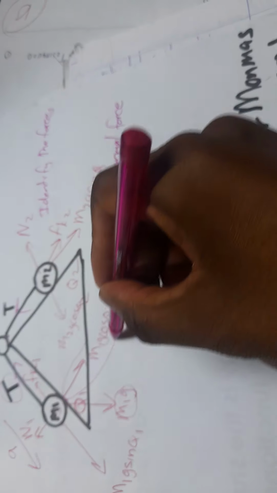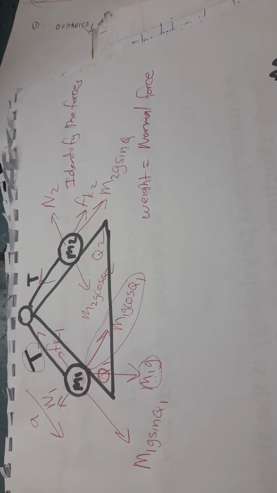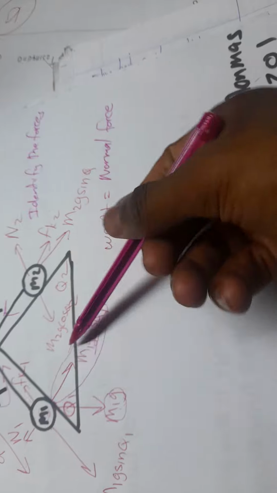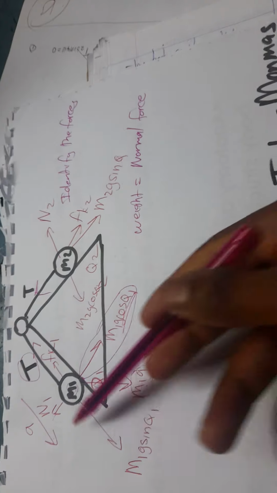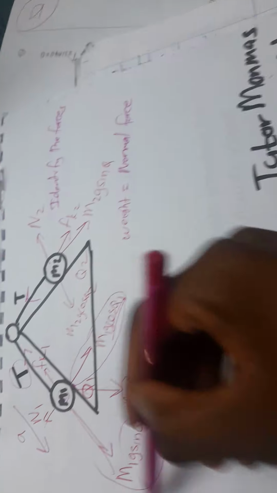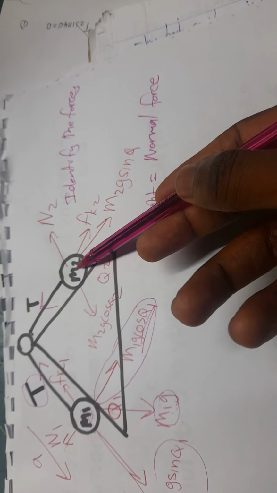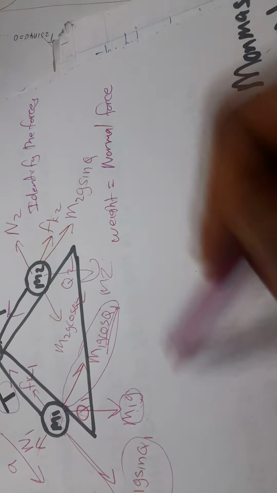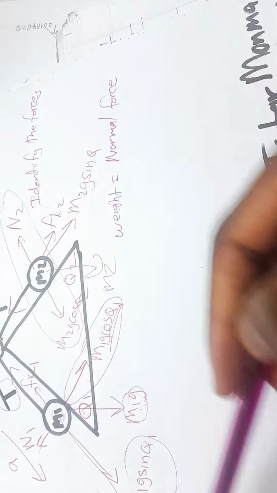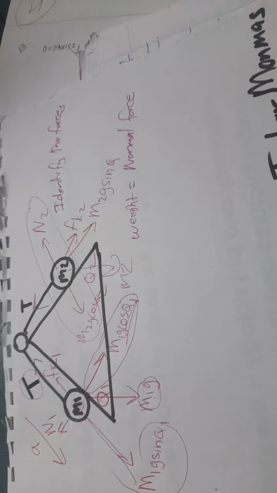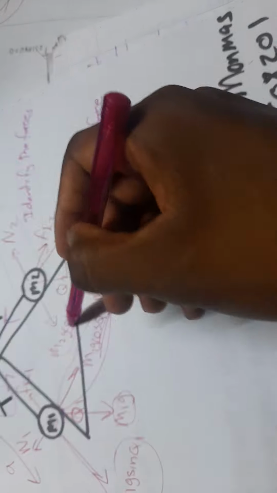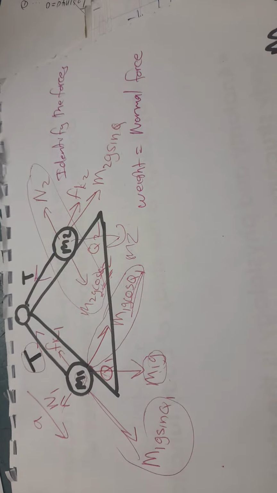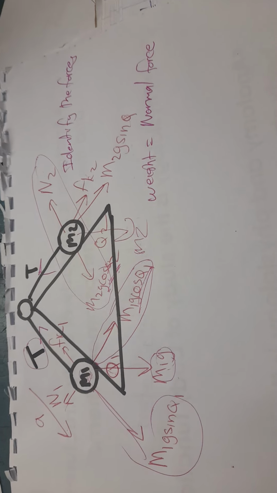Most of the time, the mg cos theta is always opposite the normal, and this force is always acting down. You can go to mass 2. This is a normal because there is a weight of m2 there. And this force and this force are going to act opposite, because mg cos theta is always acting opposite.